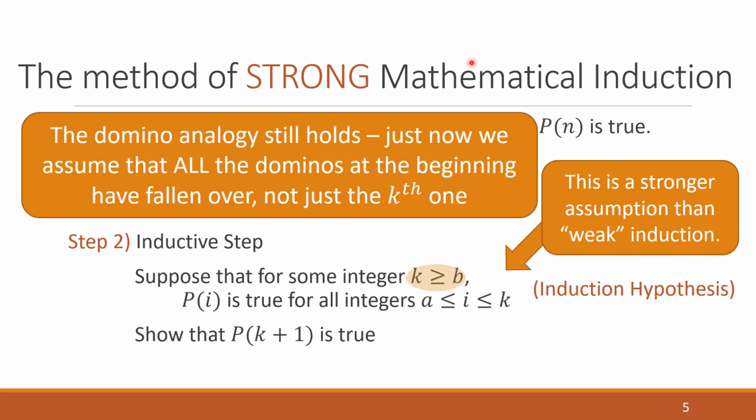And our domino analogy that we talked about in a previous video, this still works, except now instead of assuming that one domino gets knocked over and we want to see if it knocks over the next one, we're just now assuming that all the dominoes at the beginning fall over and we want to see that the next one falls over.